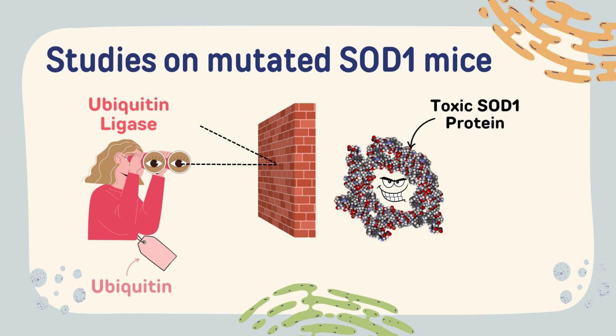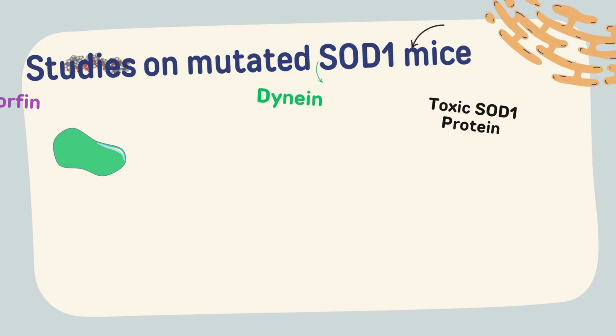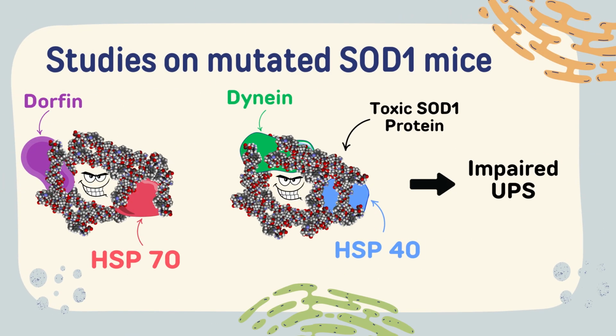These accumulations of SOD1 protein can have toxic effects and impair both the autophagy and the UPS pathway, as well as destroying other cellular machinery that is used to degrade specific proteins. Moreover, other studies show that mutated SOD1 mouse motor neurons as well as spinal cord samples taken from ALS patients display a dysfunctional UPS and impaired autophagy as a result of associated protein aggregations.